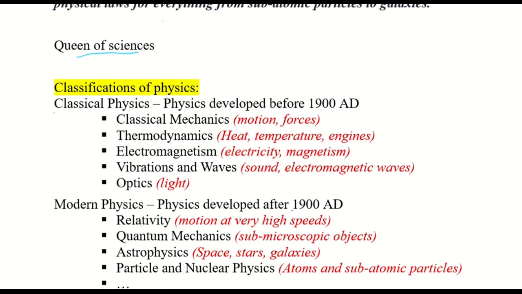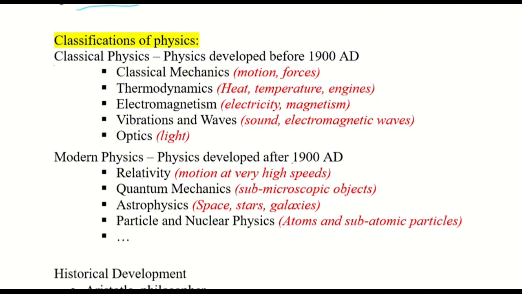Now, physics has many branches, and we can classify physics in several ways, one of which is to classify it as either classical physics or as modern physics. Classical physics was what was developed before the year 1900 or around that time, and modern physics is after that time.